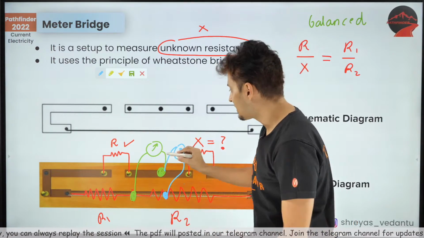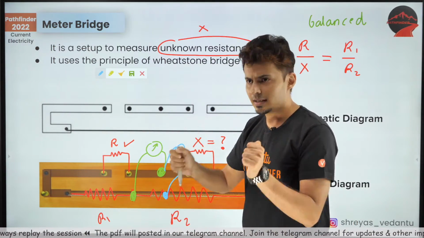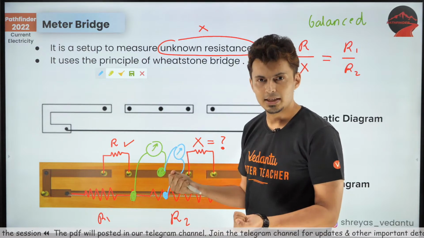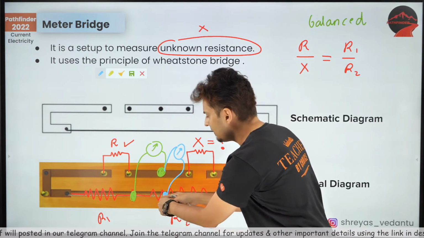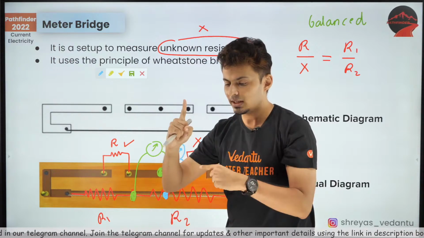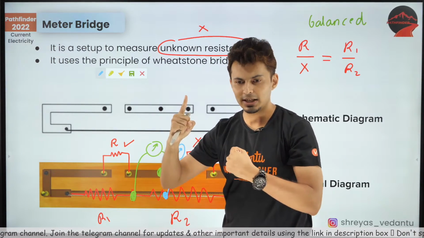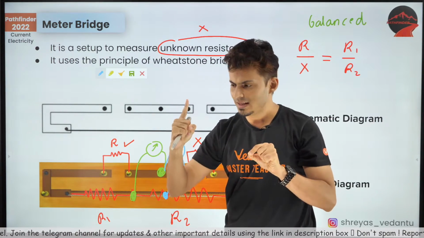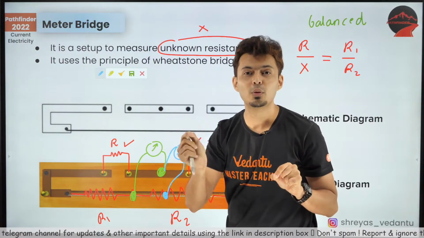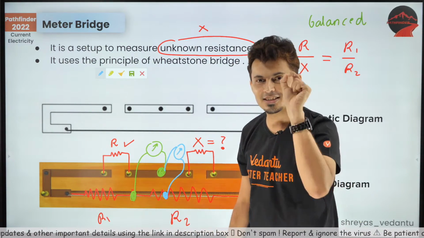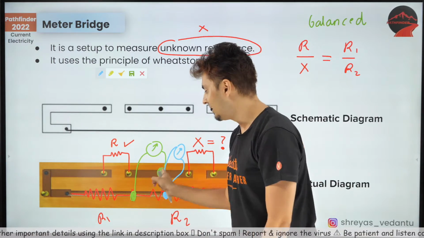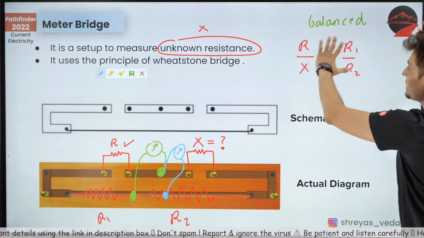So the idea is to take a current measuring device and slowly move this point everywhere. See how the needle deflects. It will show some deflection. As you move that point, you will see there will be one point where there will be no deflection. That's the point which you are interested in. That's the green point, and that's when the Wheatstone is balanced.